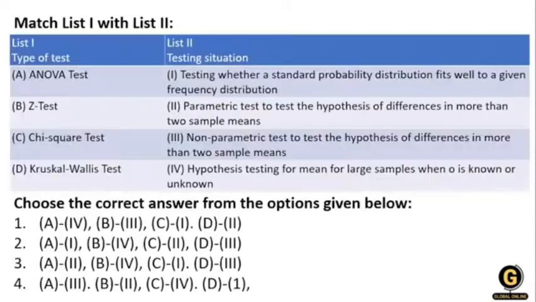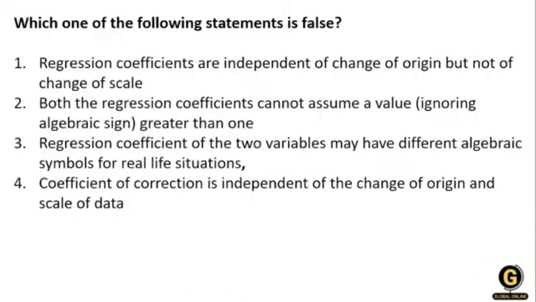The question is about the false statement. What is a false thing? First, you have to be familiar with the properties of regression. The first property of regression is that regression coefficients will have the same sign.